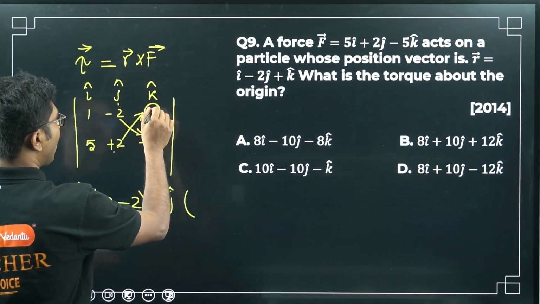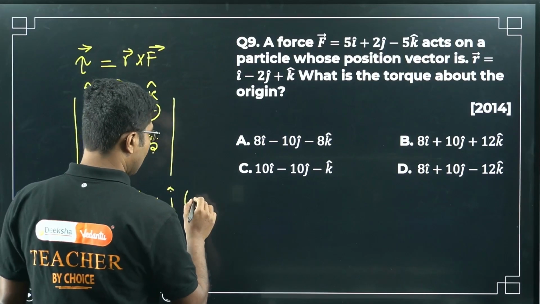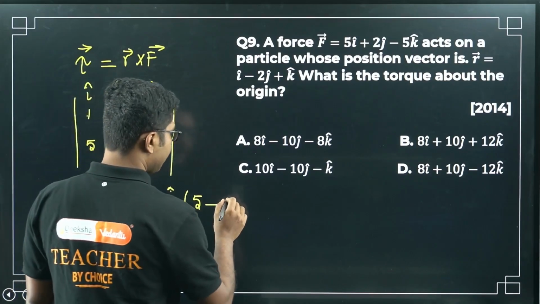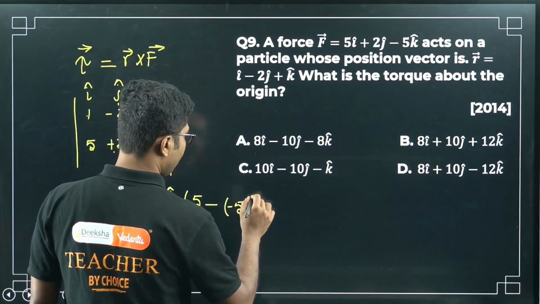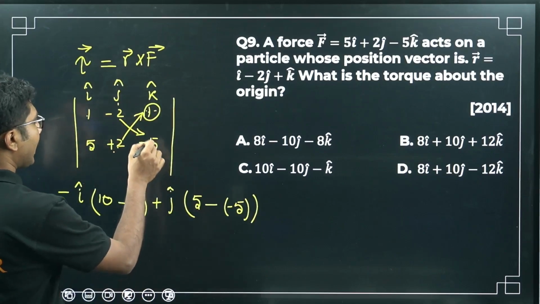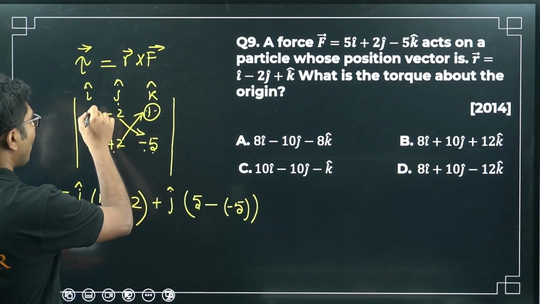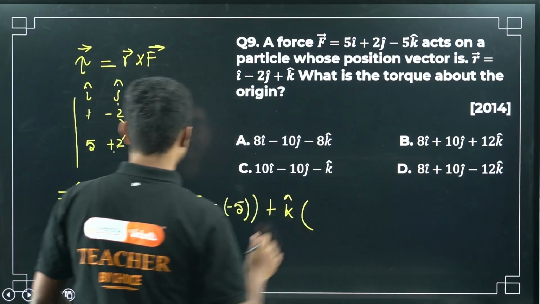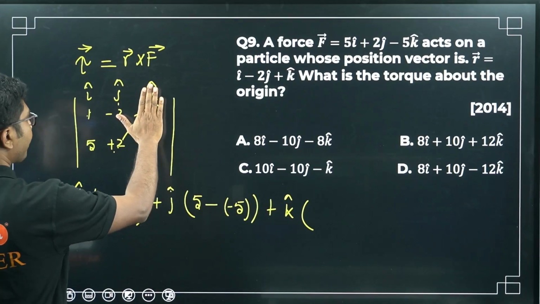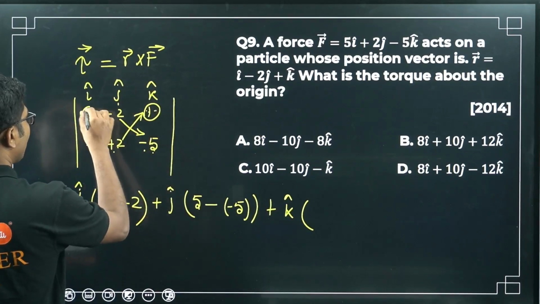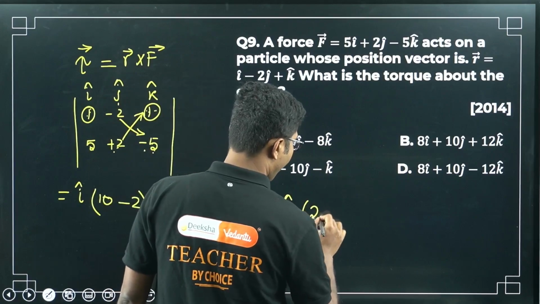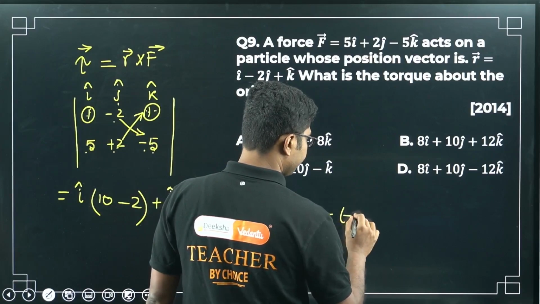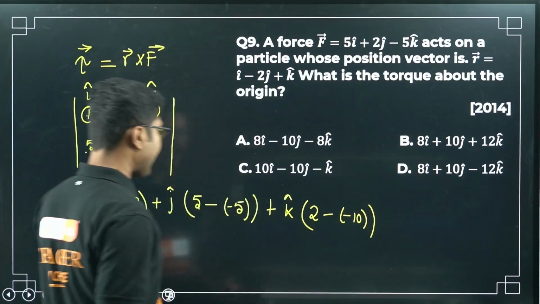Where we left with 1, so 1 times 5 is 5, minus 5 times 1 is minus 5, right? Now again we ended at 1, so for the last case, K cap, we cover the K cap column and we are now at 1, so 1 times 2 is 2, minus 5 times minus 2 is minus 10, right?